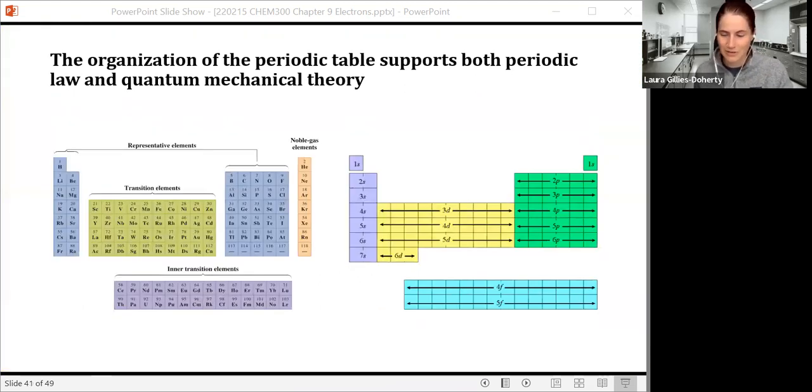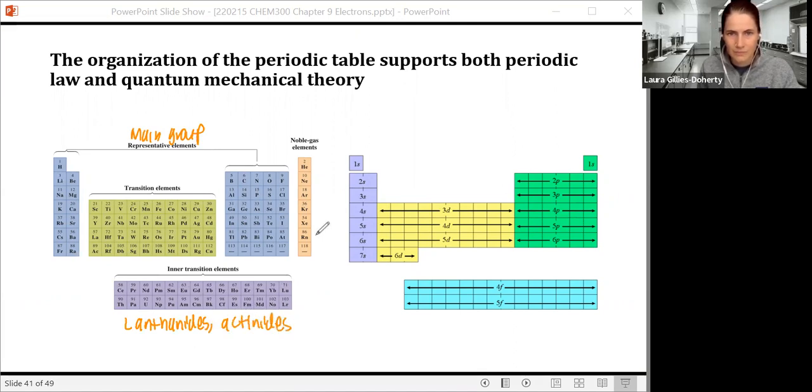So if we compare our two periodic tables, one laid out Mendeleev's traditional way with representative or main group elements, transition elements, and the inner transition elements, the lanthanides and actinides, the shape is the same as the shape of the quantum mechanical, so to speak, periodic table, where it's laid out based on the electron blocks, these blocks of suborbitals.